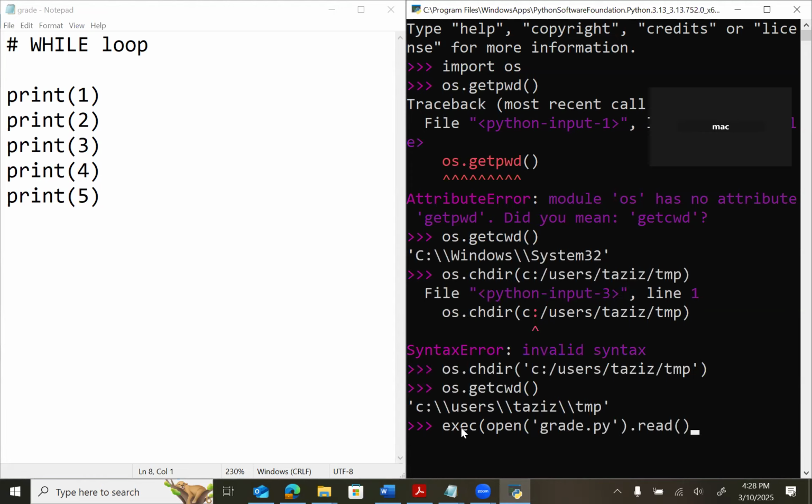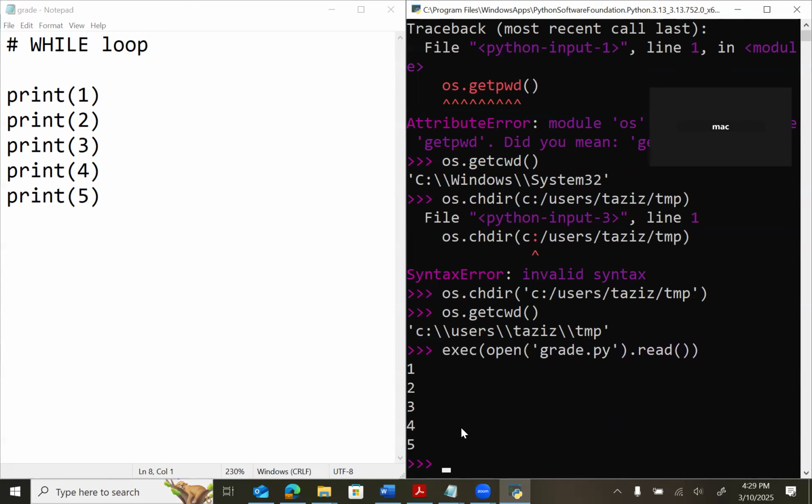So let's type it again. This is my execute code. I want to open a file which I want to read, and the file I want to open is grade.py. So let's run it. And you see it printed 1, 2, 3, 4, 5.